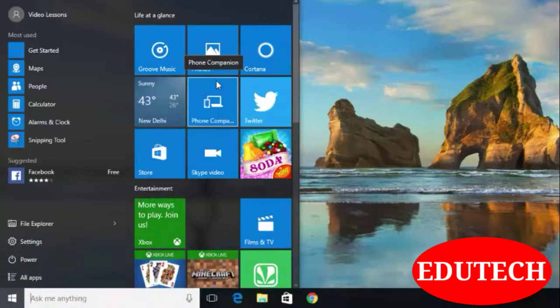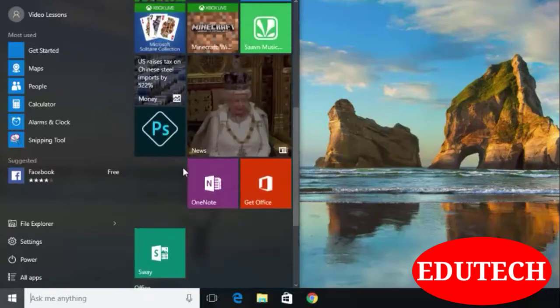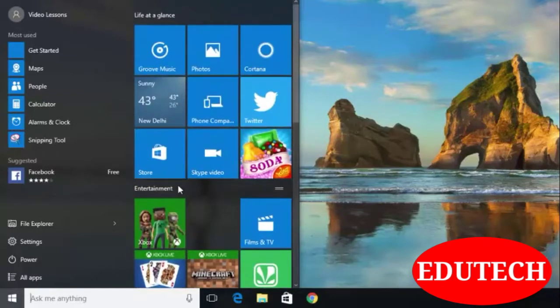Let's arrange some apps in the Office category. Suppose I need this mail app. Oh, I already arranged it in the Office category. So let's arrange one more category, which is Entertainment.